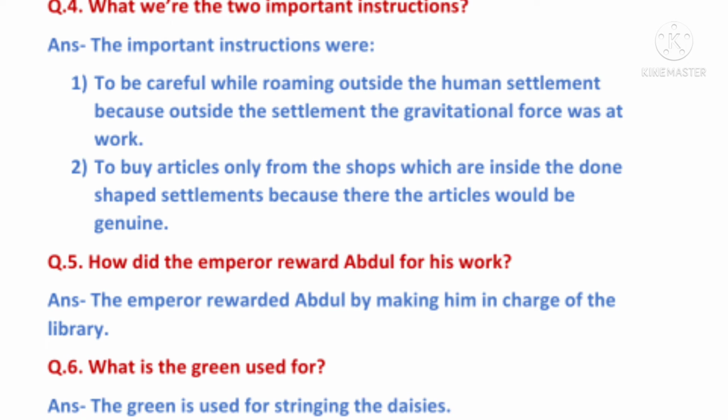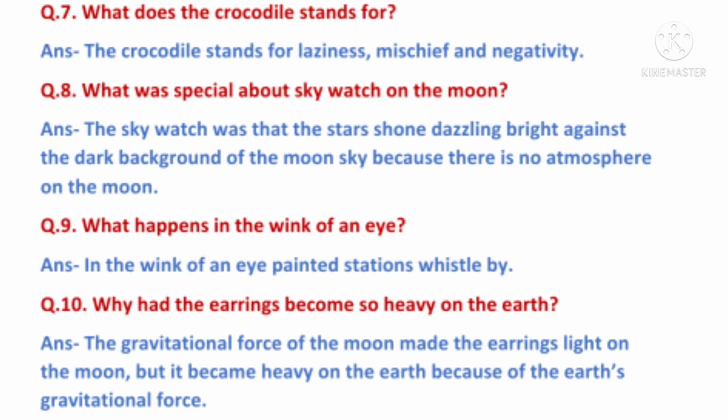Sixth question. What is the green used for? Answer. The green is used for stringing the daisies. Seventh question. What does the crocodile stand for? Answer. The crocodile stands for laziness, mischief and negativity.